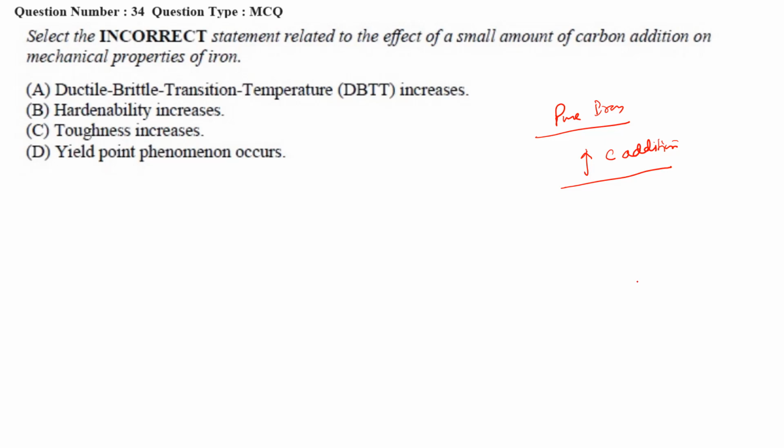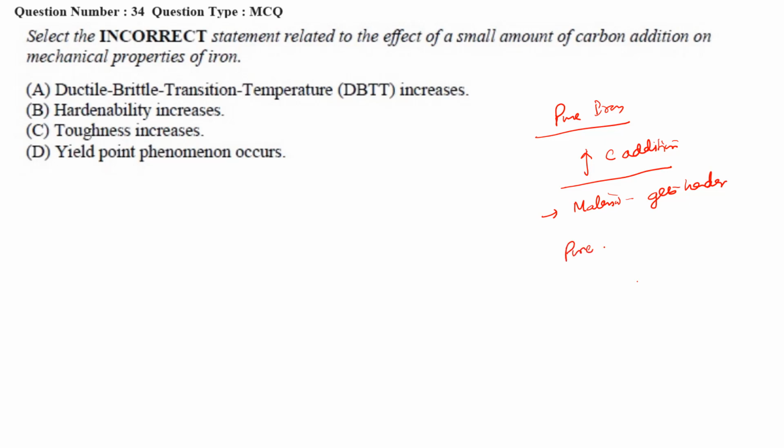When we add carbon, this material gets harder, right? As you increase the carbon, the hardness of the material increases.